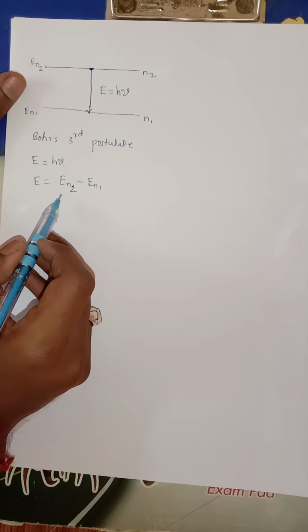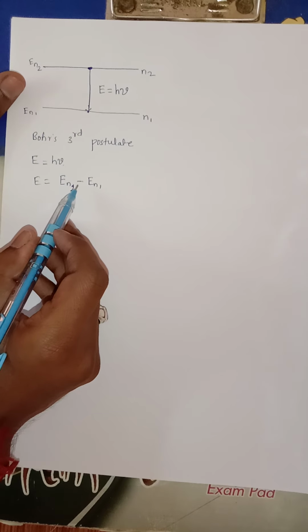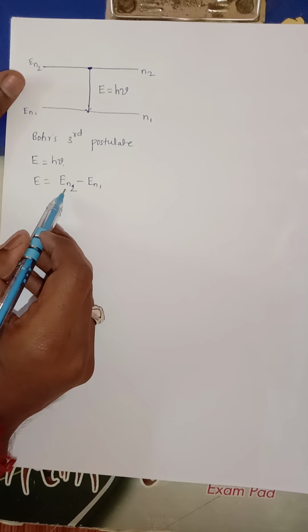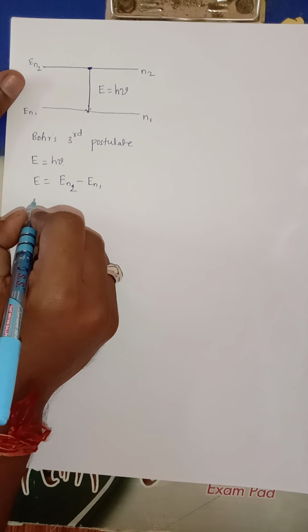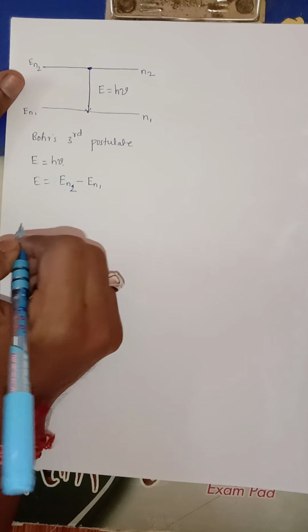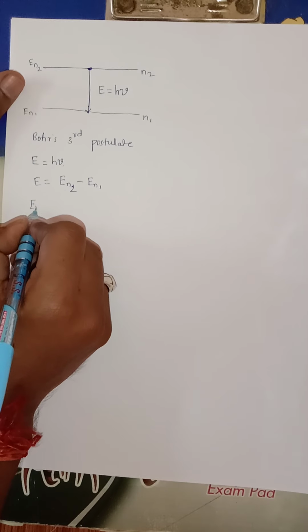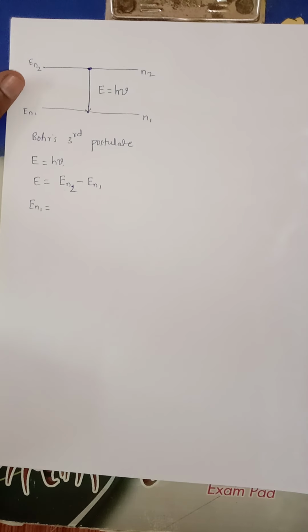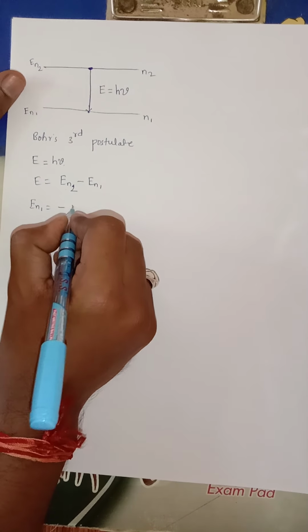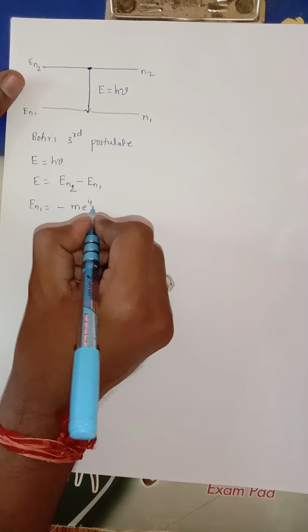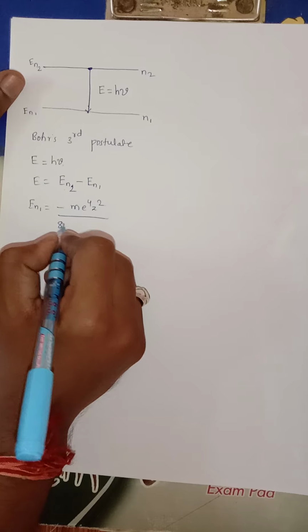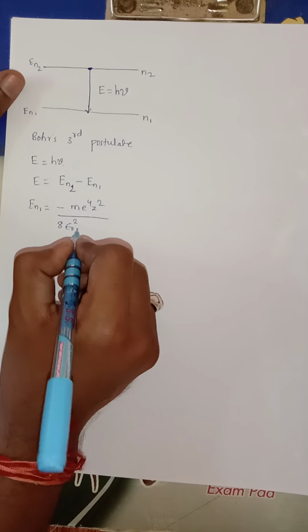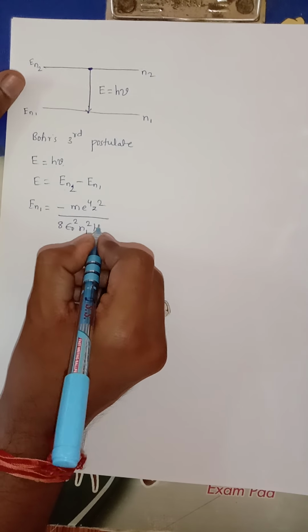I am writing here En2 minus En1 because the energy of the second orbit is greater than the energy of the first orbit. Therefore, now E is equal to h nu, we know that. What is En1? En1 can be given by minus m e raised to 4 z square upon 8 epsilon naught square n1 square h square.